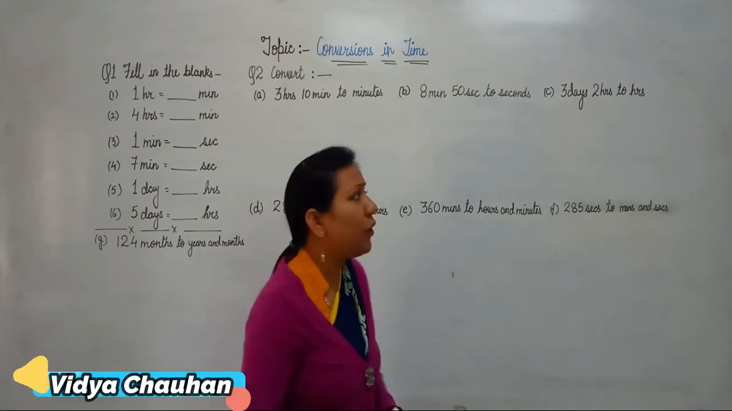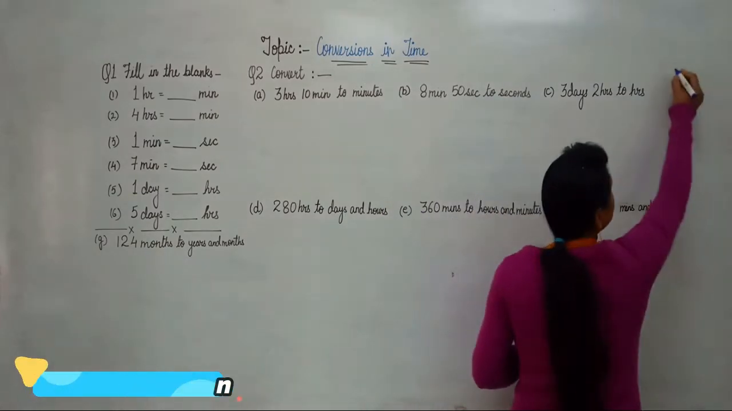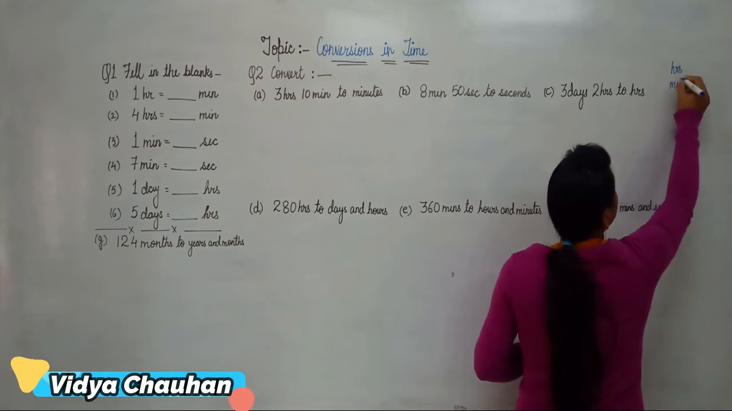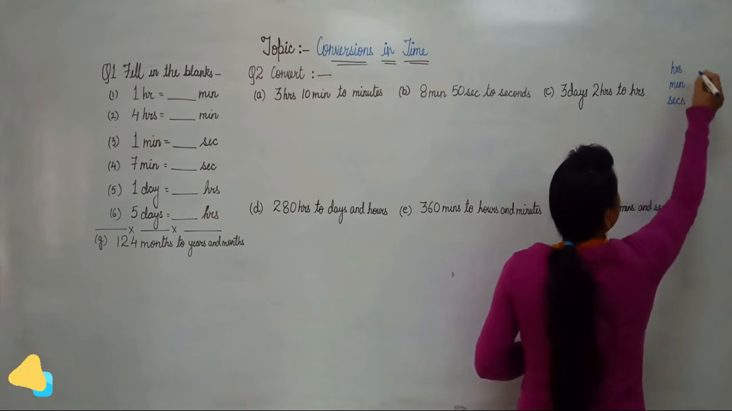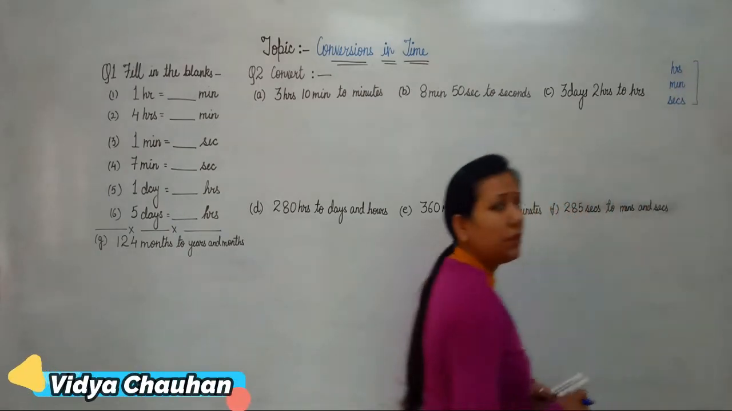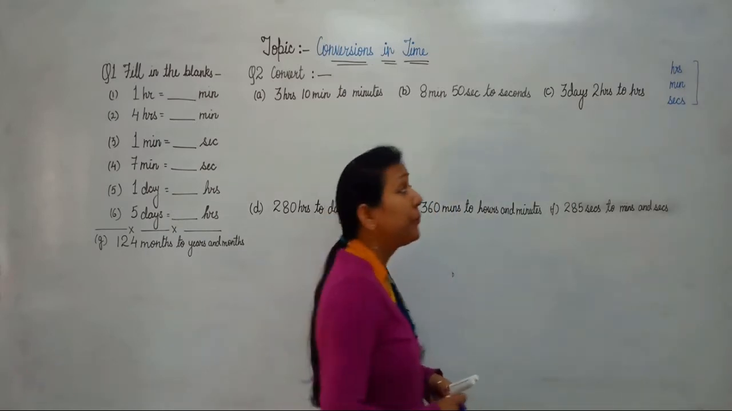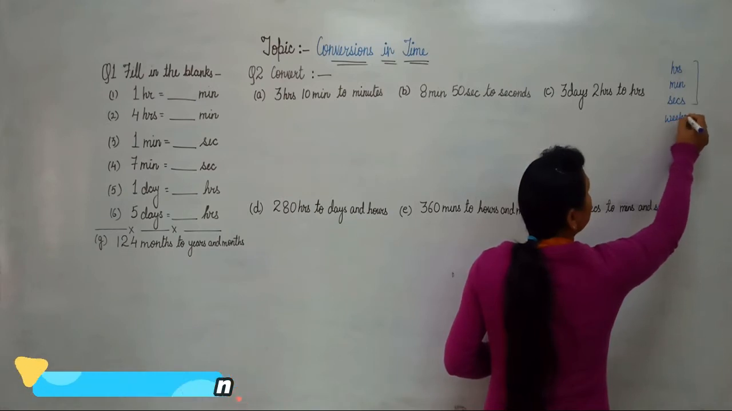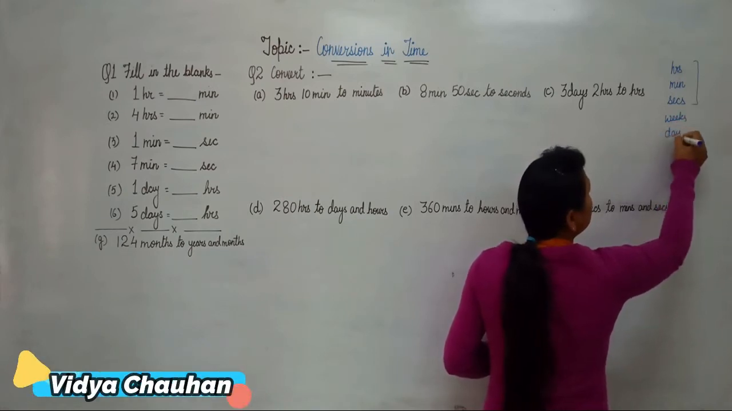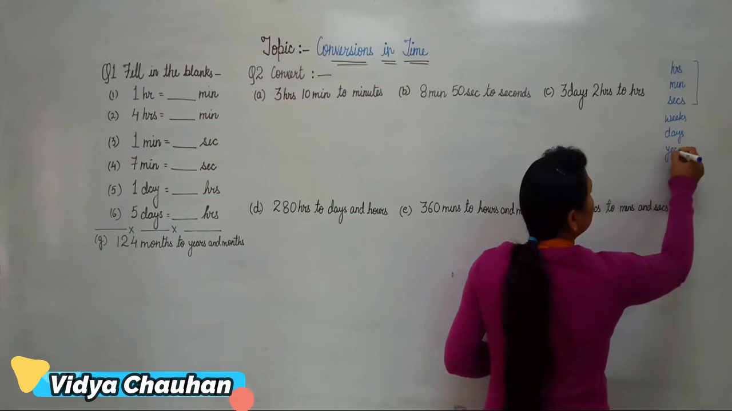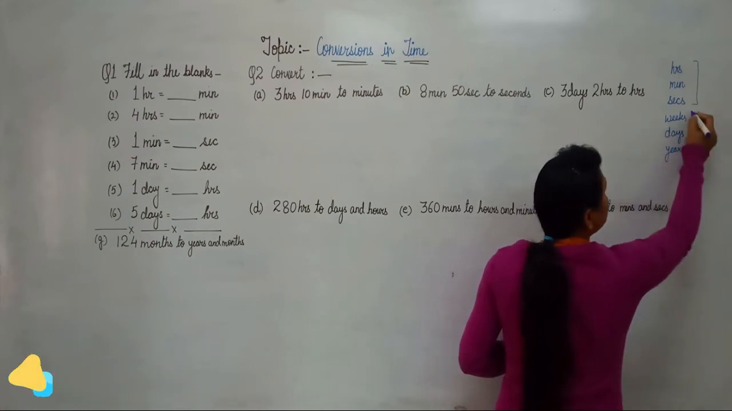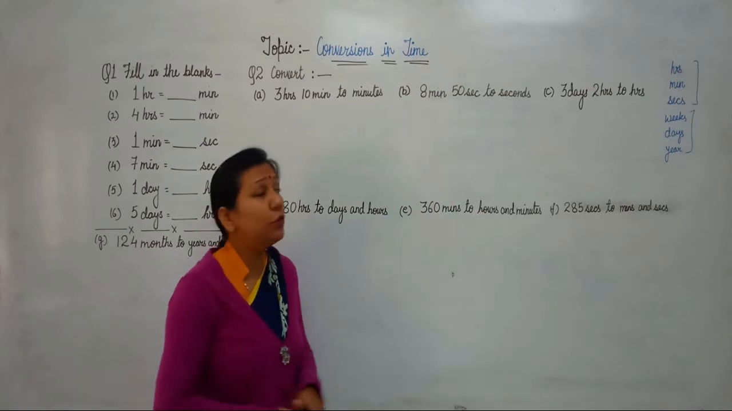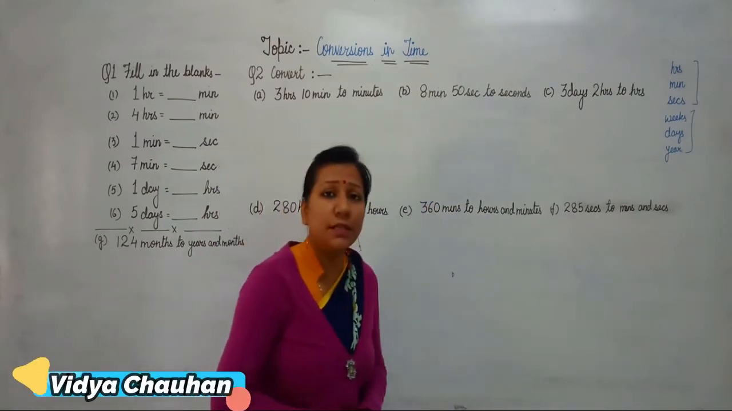So what are the different formats of timing? Very first, let's discuss that. Very first is hours, minutes, seconds. These are the three basic ones related to time. Along with this, we have weeks, days and years. Okay students, so today in this lecture we are going to do the conversions related to these.